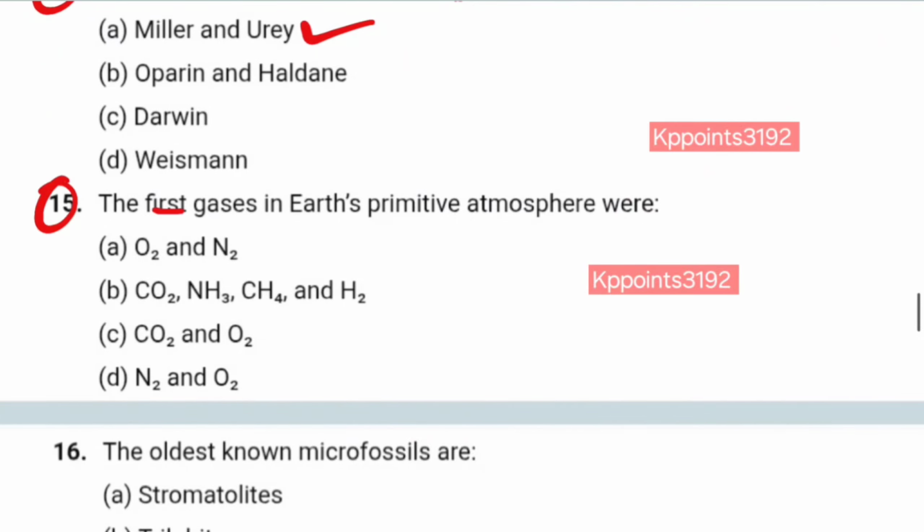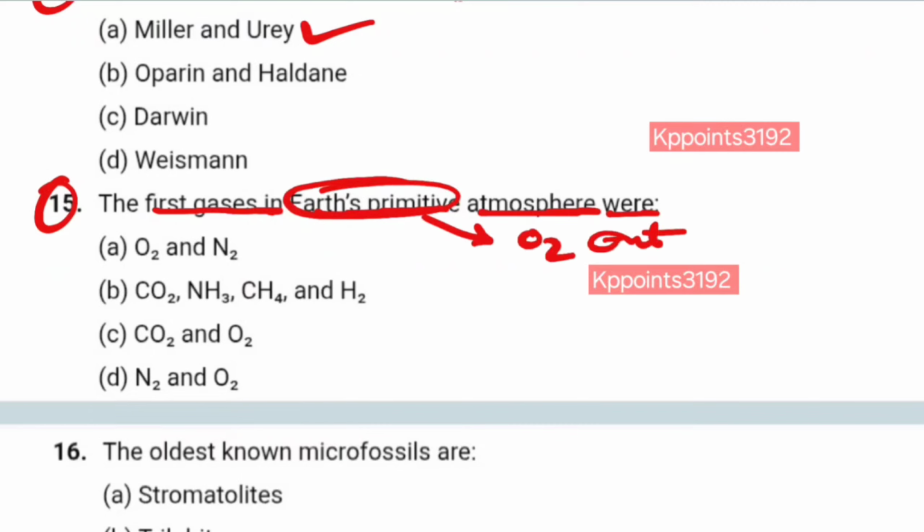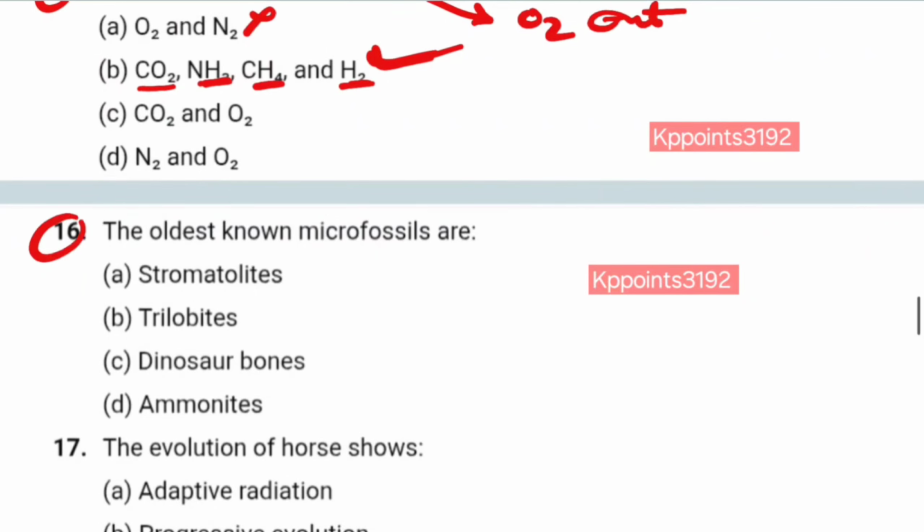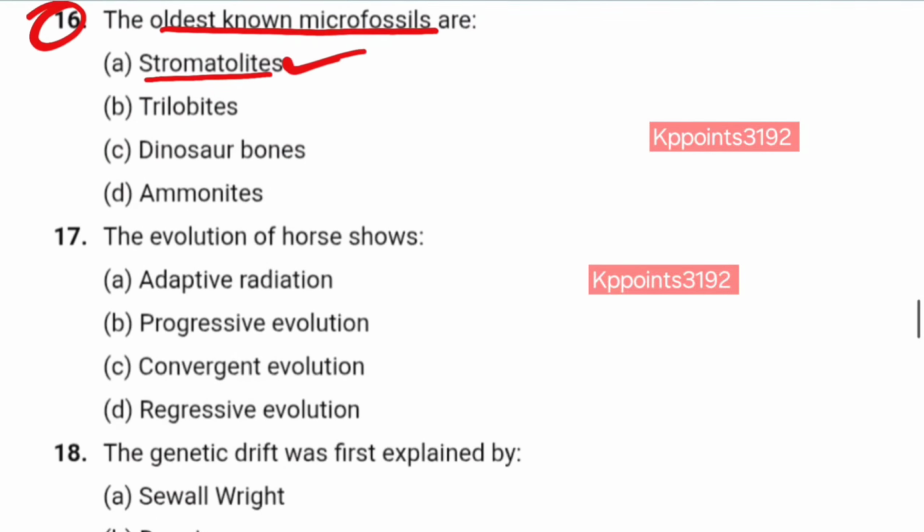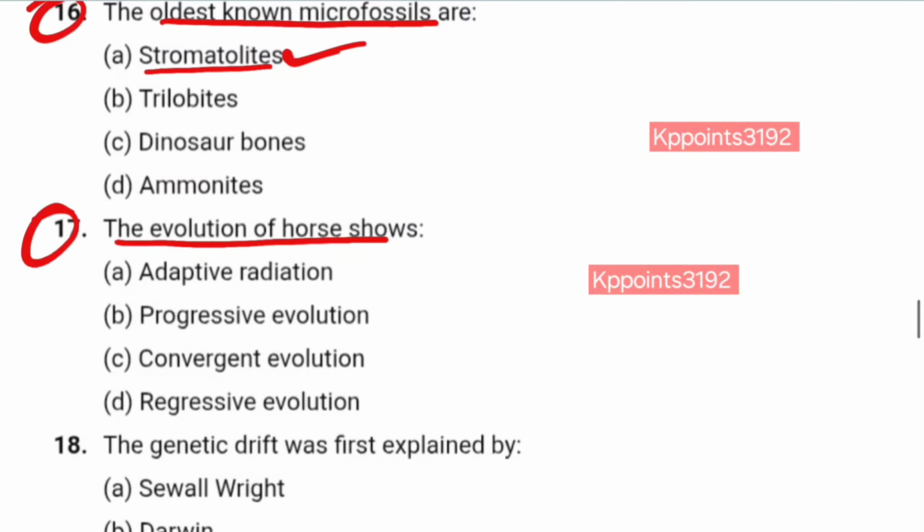Number 15. The first gases in Earth's primitive atmosphere were, in the case of primitive Earth, oxygen was absent. Oxygen and nitrogen? No. Carbon dioxide, NH3, CH4, H2? Yes. Number 16. The oldest known microfossils are stromatolites? Yes. Number 17. The evolution of the horse shows adaptive radiation? No. Progressive evolution? Yes. Correct answer is B.